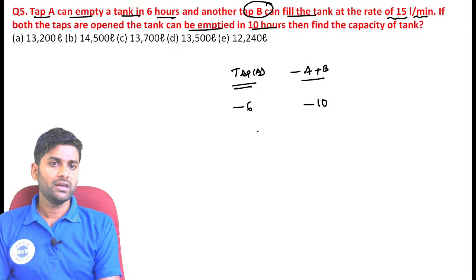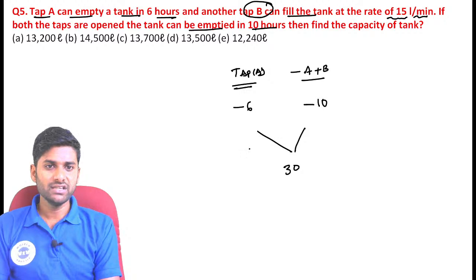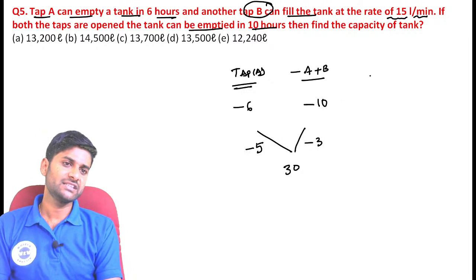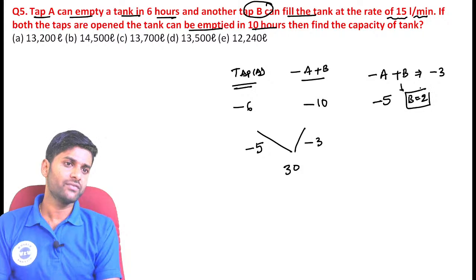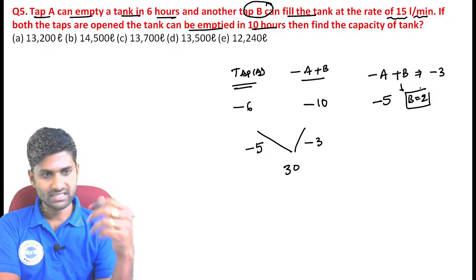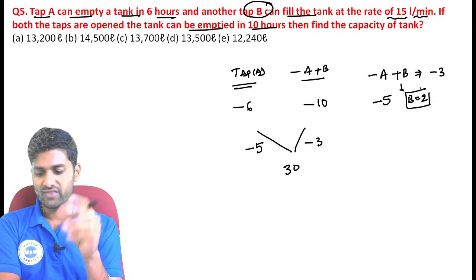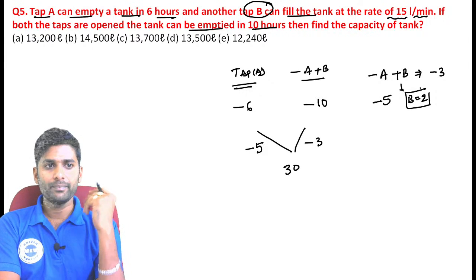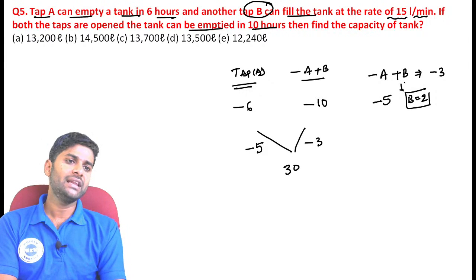Now see, minus 6 and minus 10, the LCM is exactly 30. So A empties 5 units, and together they empty 3 units. It means minus A plus B is minus 3. Here minus A is 5, so the B value can definitely be taken as 2 units, because we want the resultant to be minus 3. If you go through the equation, minus 5 plus 2, the resultant is minus 3 units. It means B delivers 2 units.